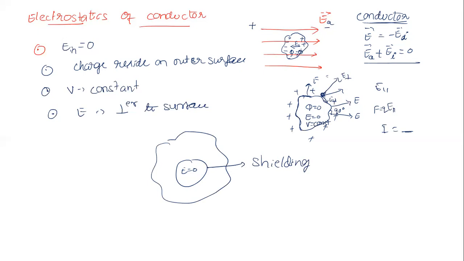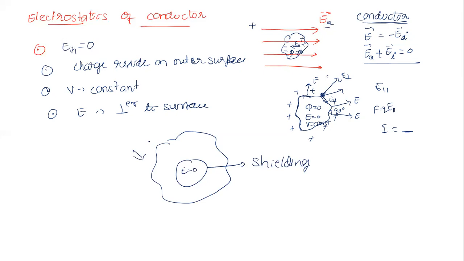Like if you have any instrument that is very sensitive to electric field, I need to keep it in an electric field free region. So create a cavity. This is the main idea in lightning protection, like how cars are safe. It is scientifically proved that it is safe to sit inside the car when there is a thunderstorm instead of standing under a tree. Because if you're inside the car, the outer surface acts like a cavity. And the tires are made slightly conducting in nature, so it will pass the charge to the ground. Ground, of course, we know is a huge conductor.